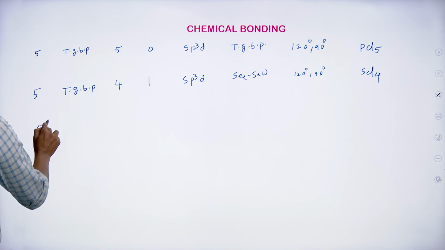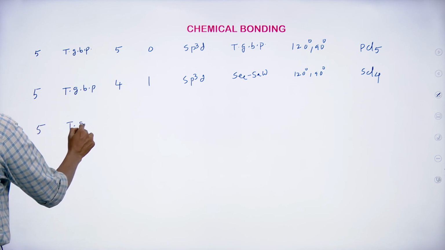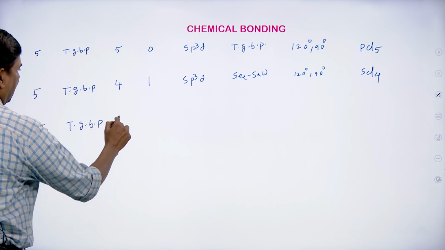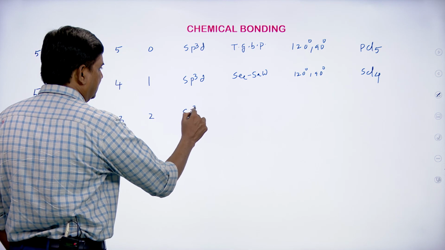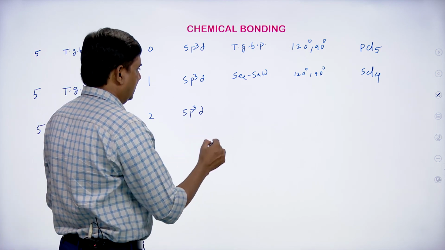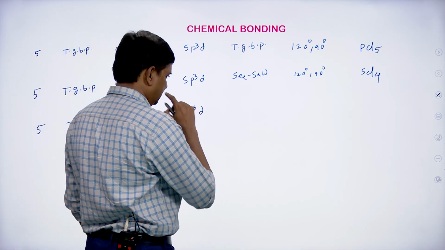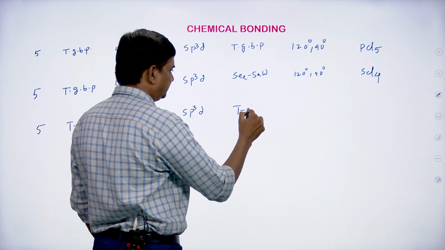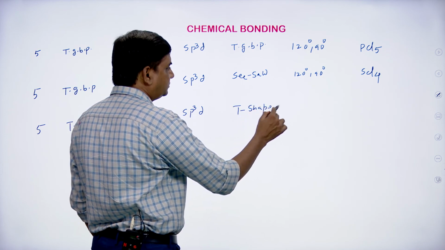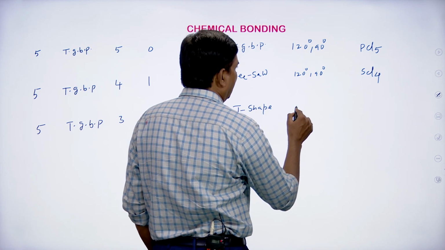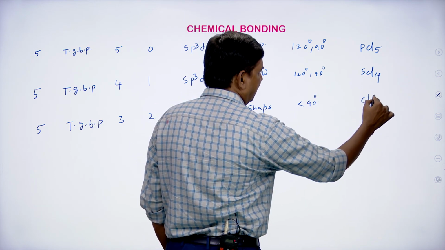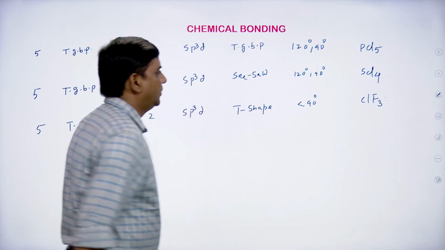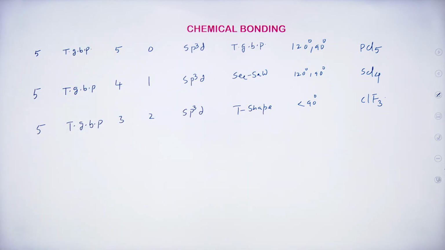And 5, same shape expected is trigonal bipyramid, and this is 3 and this is 2, sp3d, and the shape of the molecule is T shape. And less than 90 degrees, ClF3, chlorine trifluoride.